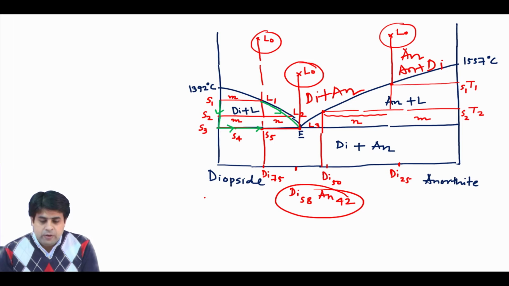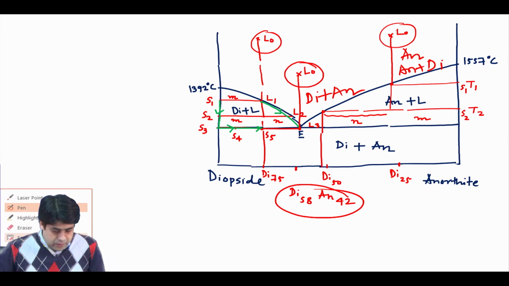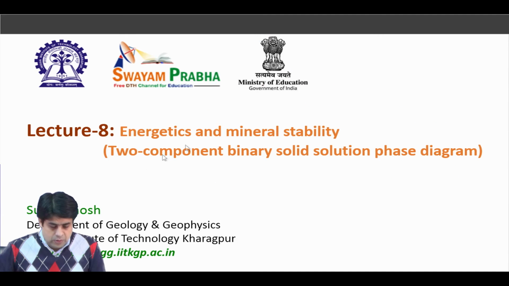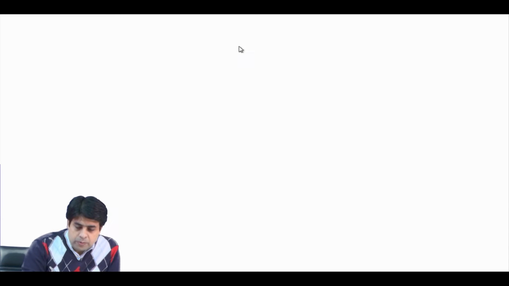So, if we have fractional crystallization, to understand it, suppose I redraw this diagram.